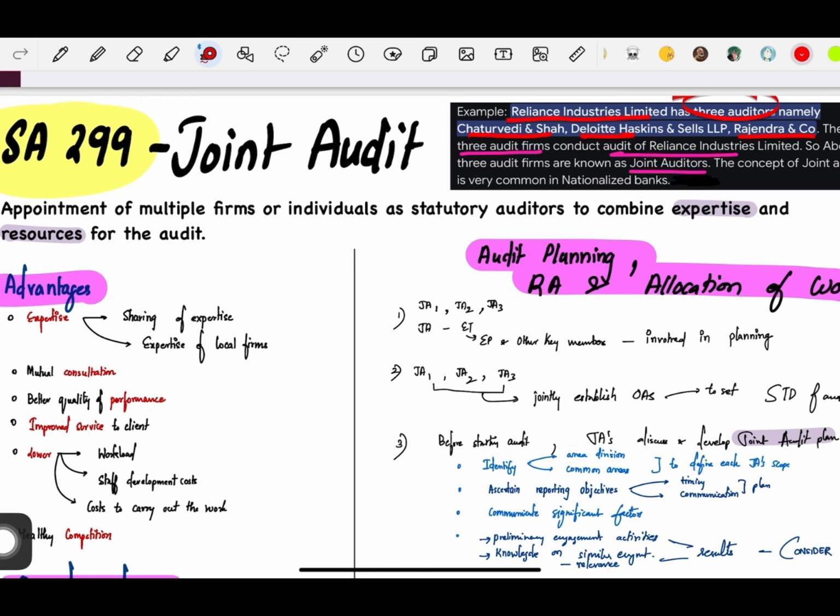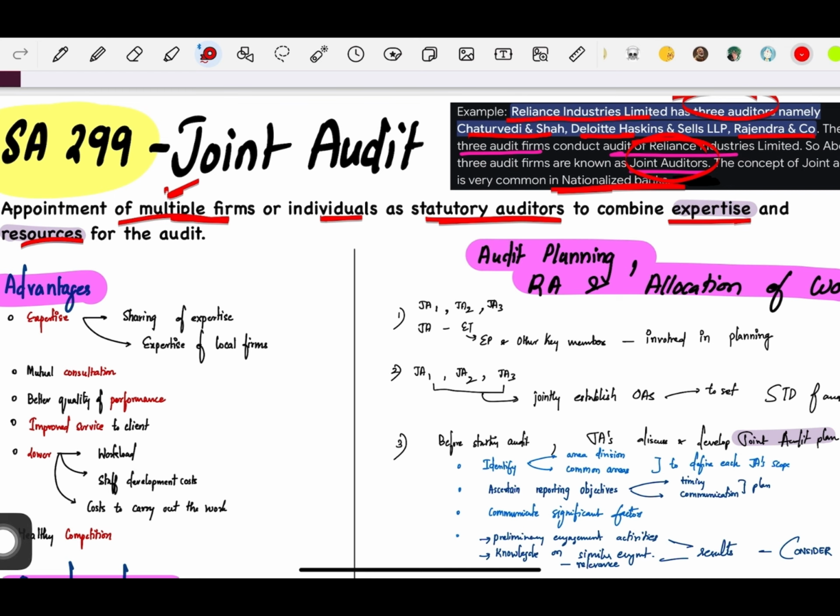Okay, so these three auditors are collectively known as joint auditors. The concept of joint auditors is particularly very common in case of nationalized banks. So what is this joint audit? Joint audit is basically where you appoint multiple firms or individuals as statutory auditors, that is your external auditors, to combine their expertise and resources for the audit. So why are you appointing more than one auditor? Because you want to combine the expertise and resources for the audit.